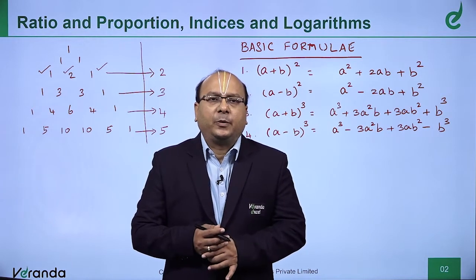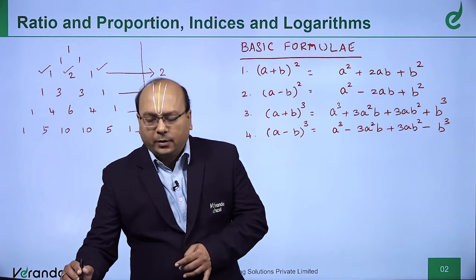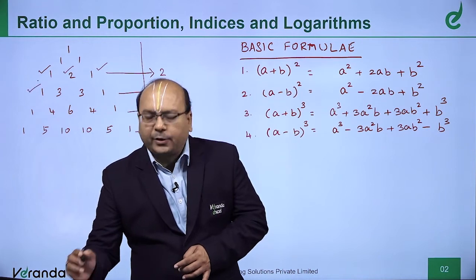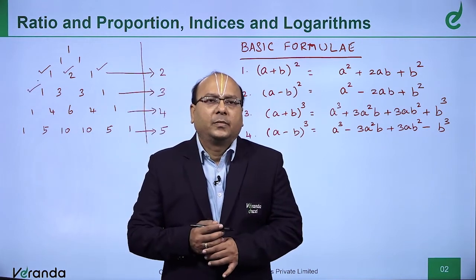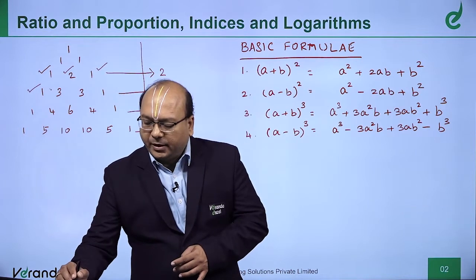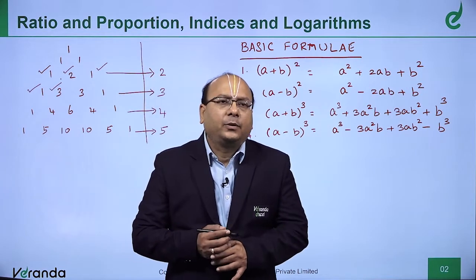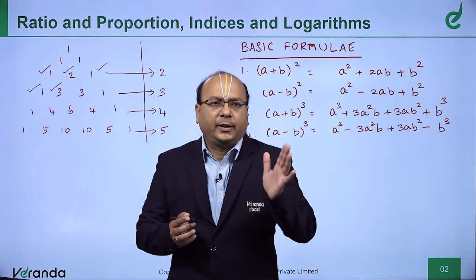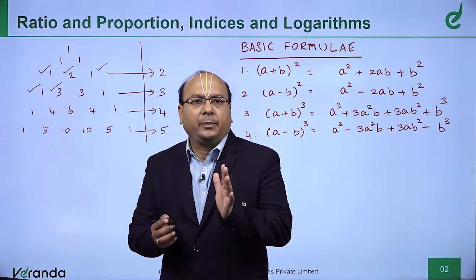Now what is (a + b)³? a³ plus 3, what we wrote, a²; now give that one power to b, so 3a²b.